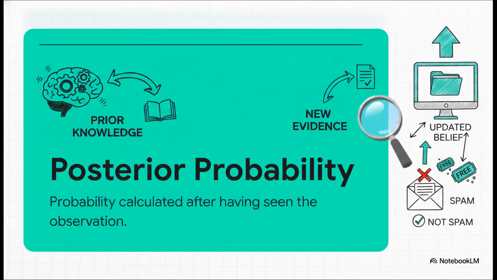By combining the prior and the likelihood, we get the posterior probability. This is our updated understanding after seeing the evidence. Bayes' theorem is pure magic for machine learning. It takes our initial belief, mixes in the new data we just observed, and spits out an updated, much smarter belief. This is exactly how spam filters work, by the way. They start with a baseline probability that an email is spam. They see the word free or lottery, and then they update that probability to be much, much higher.